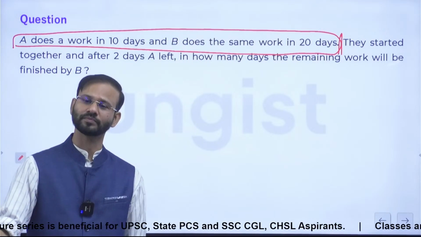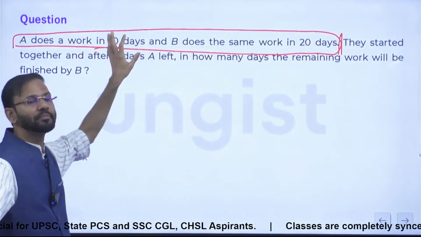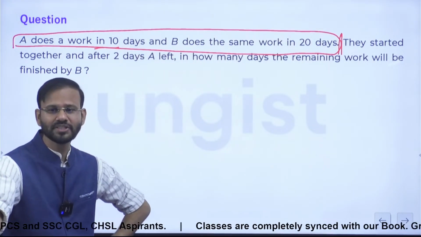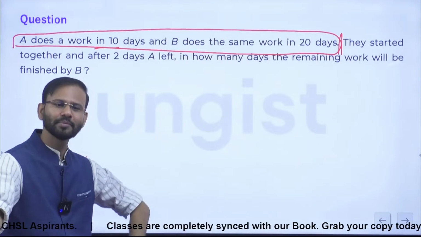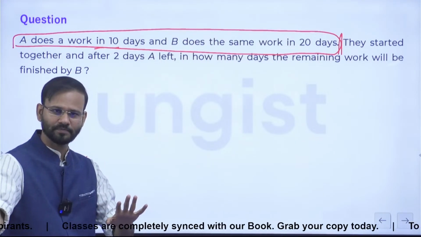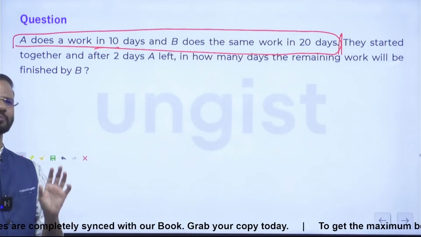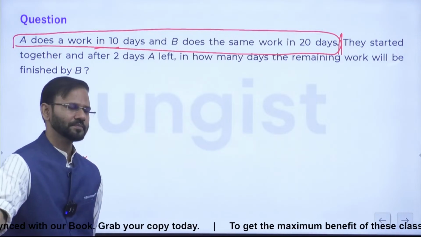Everyone, yes or no? Think on it, friends. A is taking half the time than B, actually. It means A is twice as efficient as B. Yes or no, guys? It's clear? Do you understand this much or not? Okay? See, first we solve this question through the thought process, after that we solve it by writing.